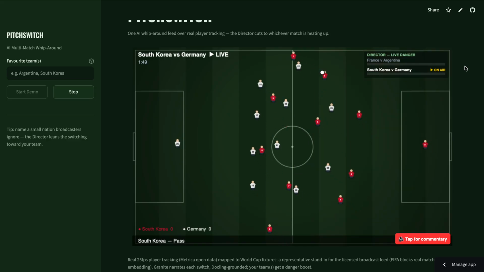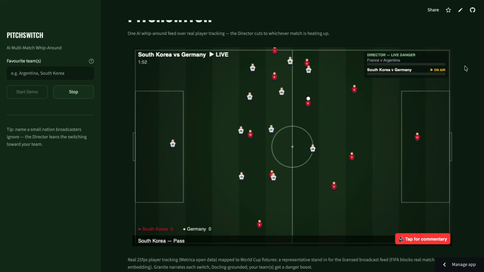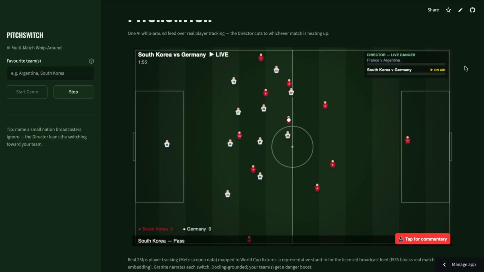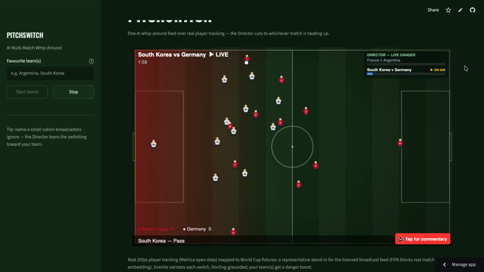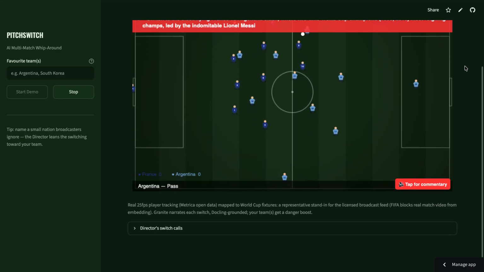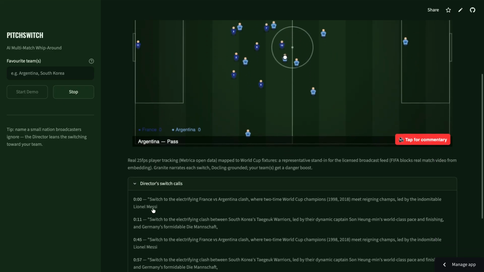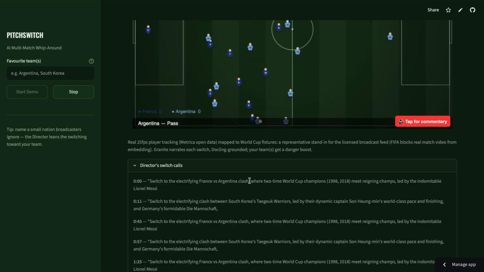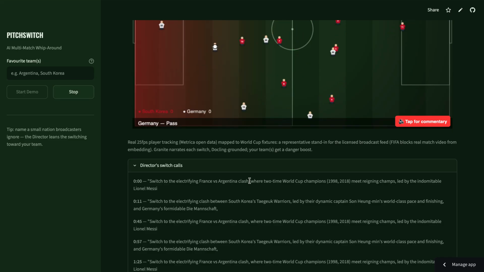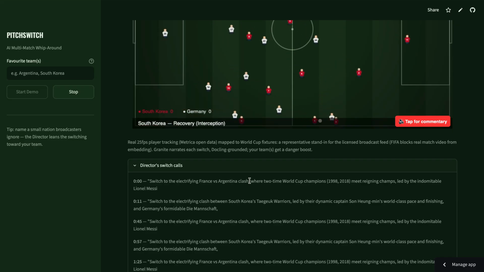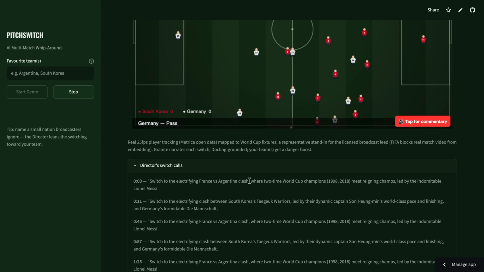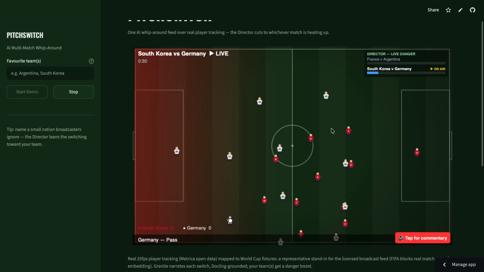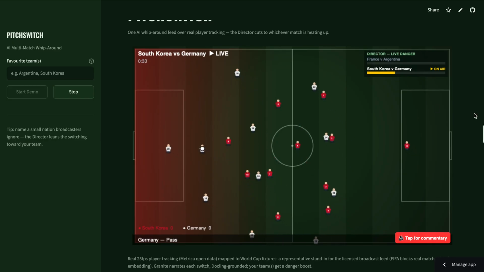When I use AI, I essentially use Granite to send this information to a director, and that director, as you can see here, makes switch calls. And this is translated into human language in a commentary style way to continue the ease of watching a football game and still make it an enjoyable viewer's experience, not with harsh cuts. And we can turn on the commentary at the end to see that happen.